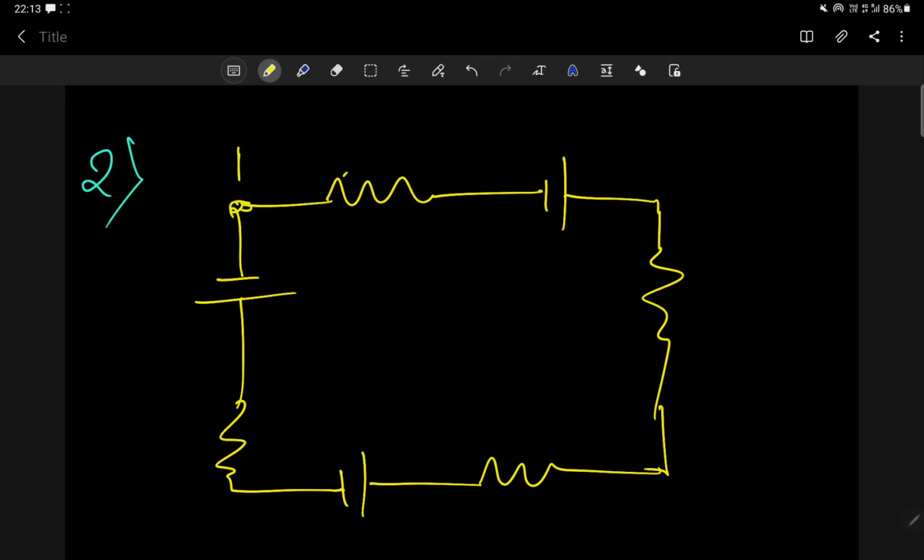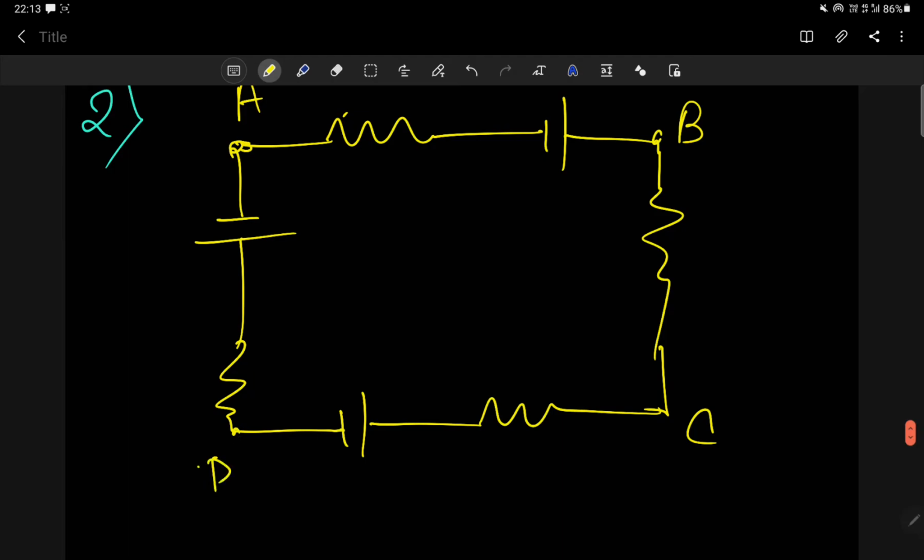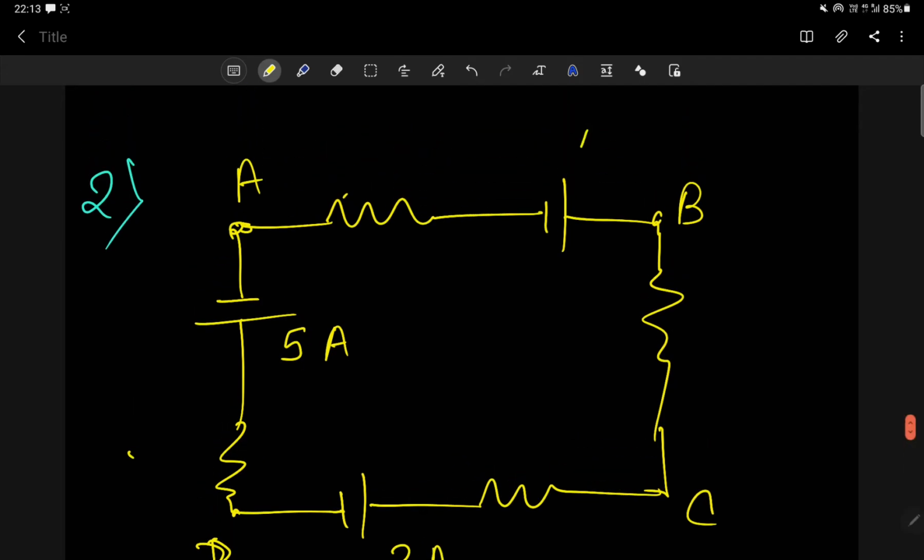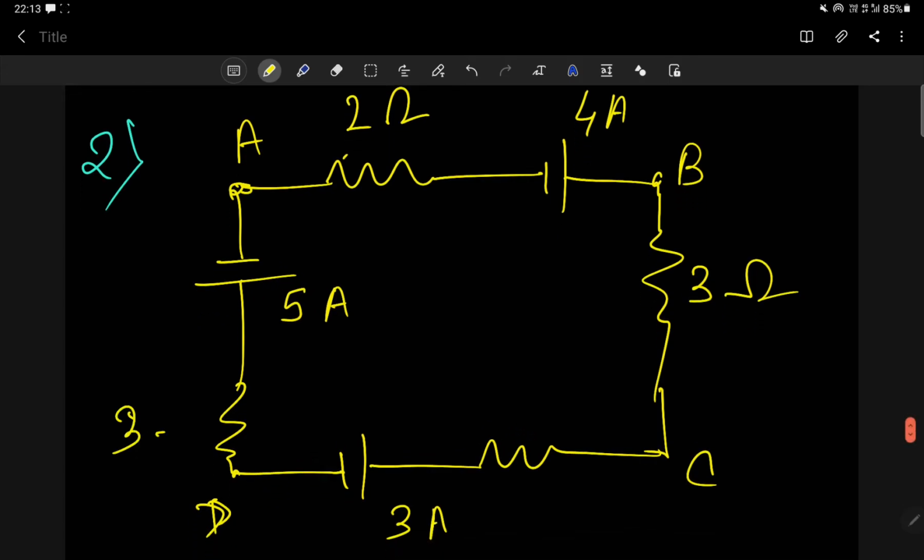So let me name the points A, B, C, D. Suppose this is 5 ampere, this is 3 ampere, and this is 4 ampere. This is 2 ohm, 3 ohm, this is also 3 ohm. So the question is: find the current across the closed loop A, B, C, D, A.